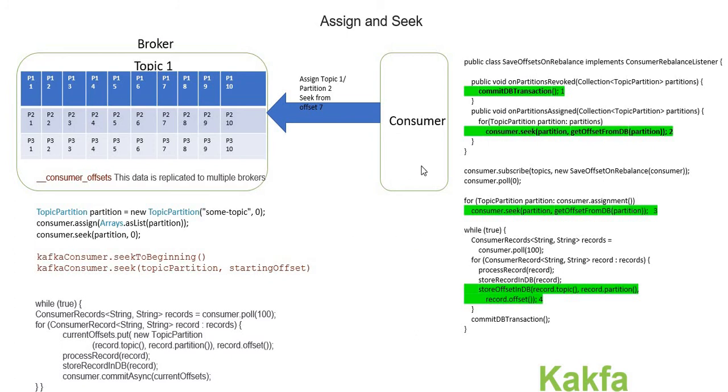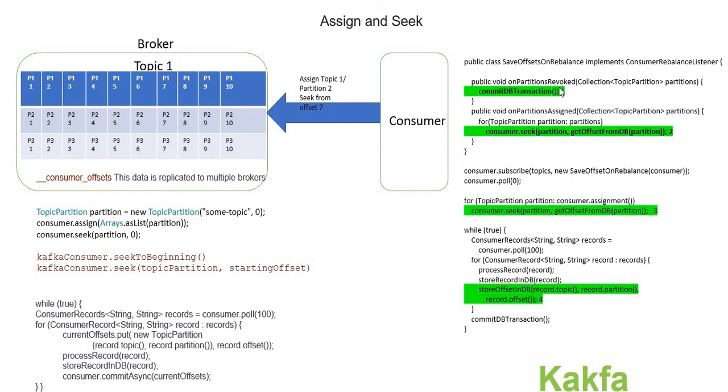So basically when a consumer goes down or comes up, rebalancing of partitions will happen. We can listen to that rebalance using the consumer rebalance listener. In the consumer rebalance listener we have two methods: onPartitionsRevoked and onPartitionsAssigned. Partitions revoked is called when you go down, and partitions assigned is called when you come up.